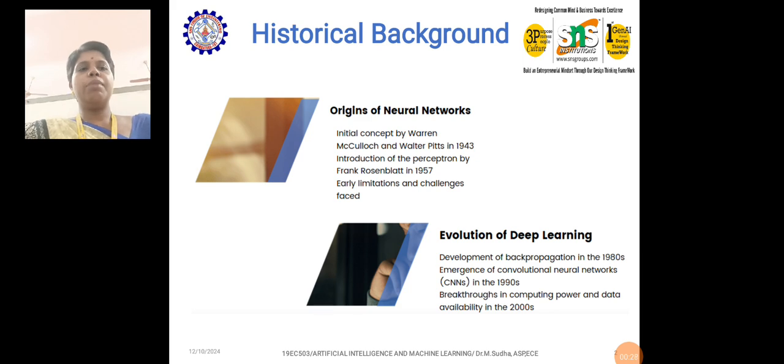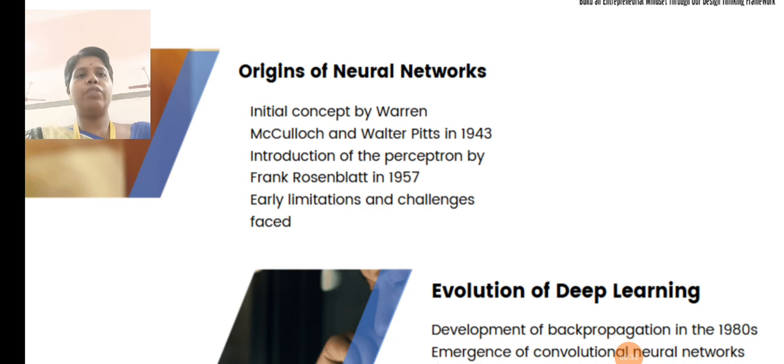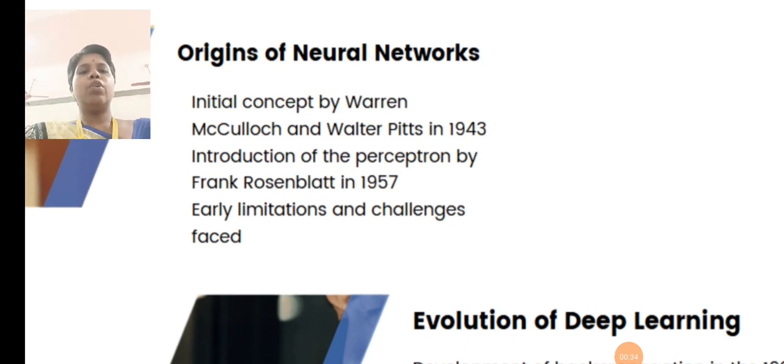The historical background of deep learning: the origin of it came from the origin of neural networks. The initial concept by Warren McCulloch and Walter Pitts in the year 1943 emerged because through neural networks alone we can have deep learning. Then came the introduction of the perceptron, which we can say is the heart of deep learning, by Frank Rosenblatt in the year 1957.